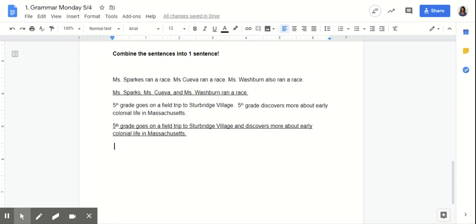So realize if they are all doing the same thing, so Miss Sparks, Miss Quaver, and Miss Washburn, then you guys are going to form them together and put Miss Sparks, Miss Quaver, and Miss Washburn ran a race. Okay? So they're all sharing that same complete predicate. All right. Second one, fifth grade goes on a field trip to Sturbridge Village. Fifth grade discovers more about early colonial life in Massachusetts. So we have our complete subject of fifth grade, because that's what the sentence is about. And then the two different things that they're doing. So they're going on a field trip to Sturbridge Village and discovers more about early colonial life in Massachusetts.